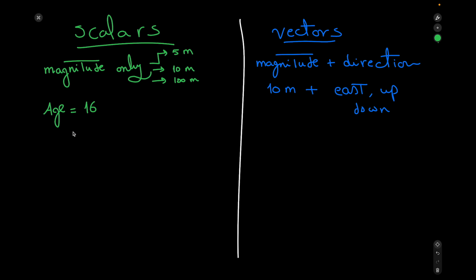Also, if I'm asking you about time, what is the time right now? You're going to say, okay, it's 2 o'clock. So I got the value right there. It's 2. So this would be identified by only knowing the numerical value that we have, the magnitude that we have, without mentioning direction. It would be complete info for me. So age and time can be considered as scalar quantities.